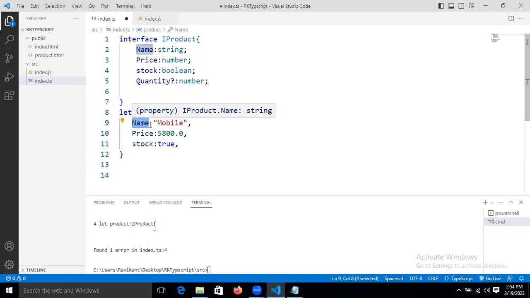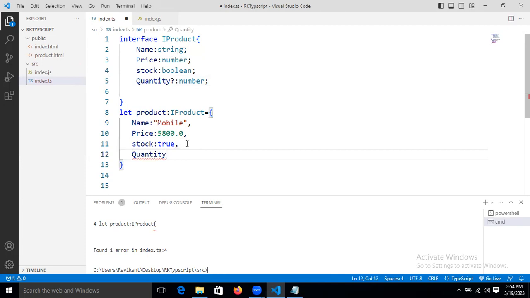So that error is gone now. Here it's up to you. If you want, you can give the data. If you don't want, you can remove it. This is the goal type, which is nothing but optional data, right?